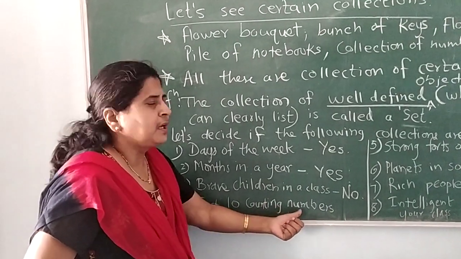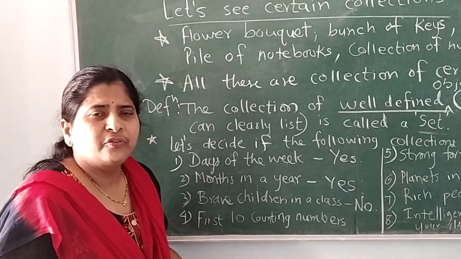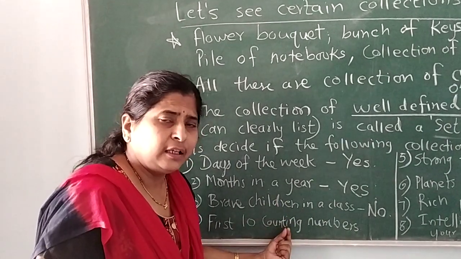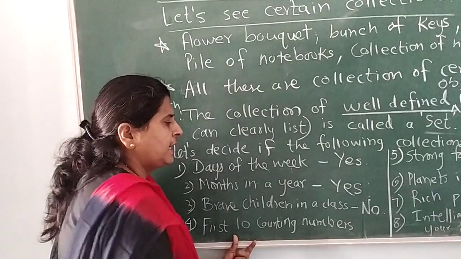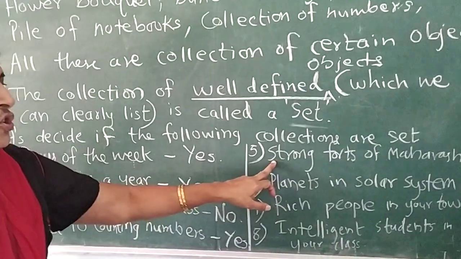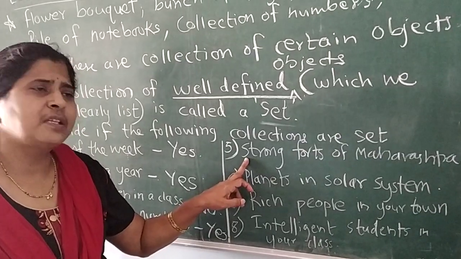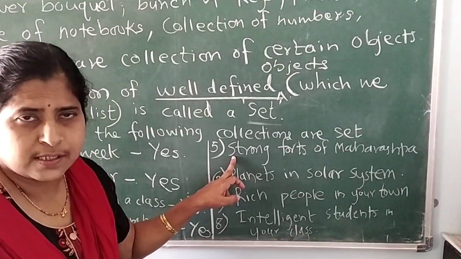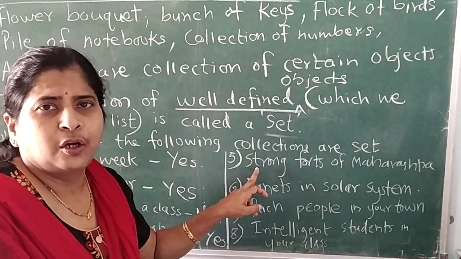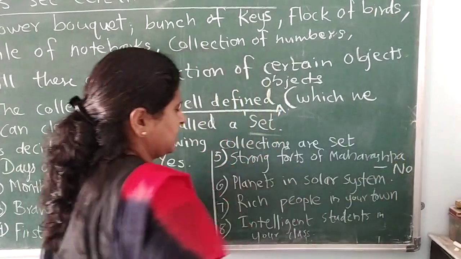Then first 10 counting numbers. Counting numbers are otherwise called natural numbers. Starting with 1, 2, 3 till 10, all these are counting numbers. So we can tell clearly which numbers are included in this group, and yes, it is a set. Now let's come to the fifth example, strong forts of Maharashtra. We have many forts in Maharashtra. Now which is strong? Again, it is a relative concept. So here the concept of strong is not properly defined. Hence it is not a set.